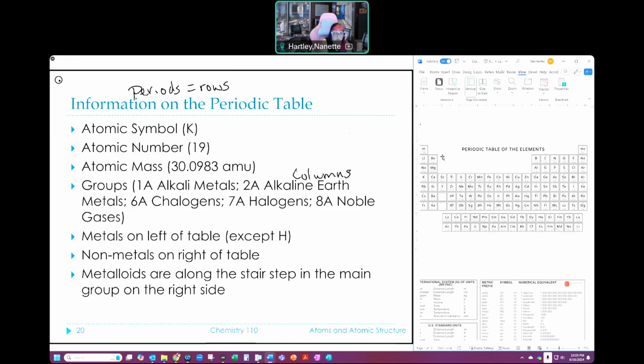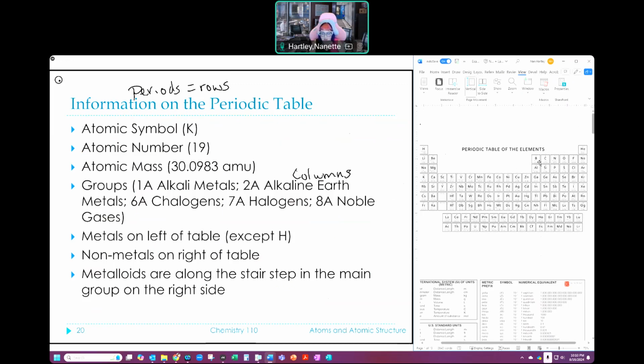We also talk about some general groupings. Almost everything on the table, the majority of this, all of this stuff over here, is metals. It's everything on the left of the table, except hydrogen. Hydrogen is not considered a metal, even though it appears in the alkali metals. It is not a metal. The non-metals are on the right side of the table, and we'll talk about why he's over here when we talk about the actual electron configurations. And then the metalloids exist along this little staircase.